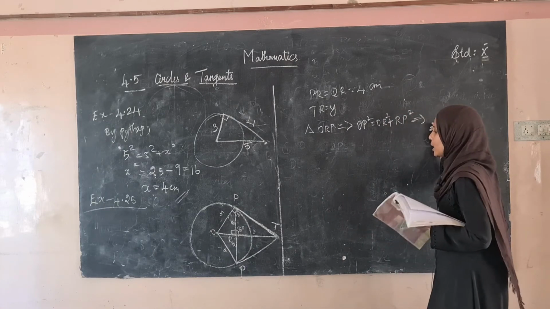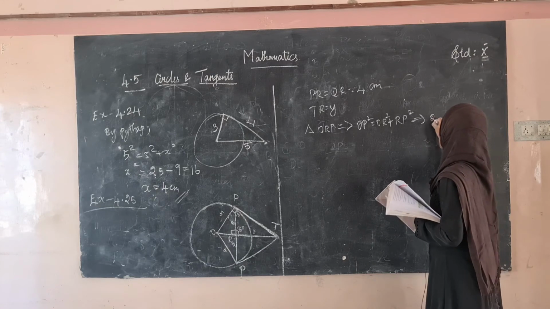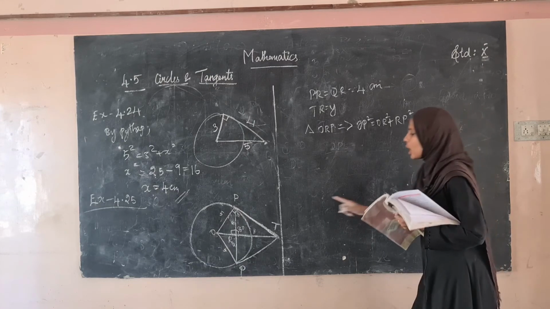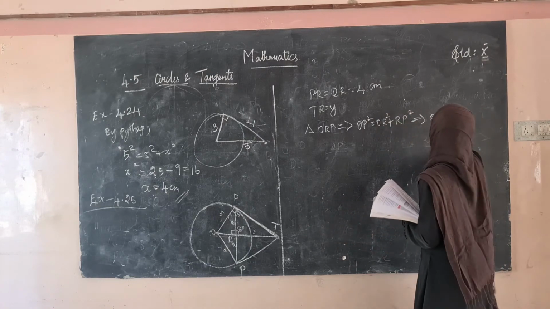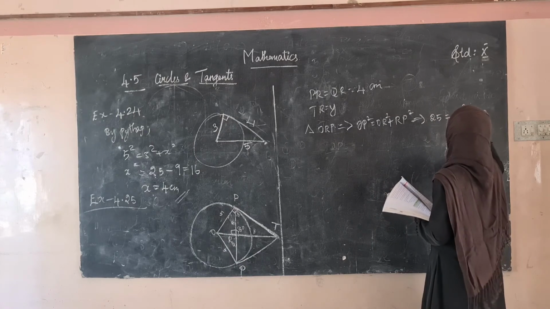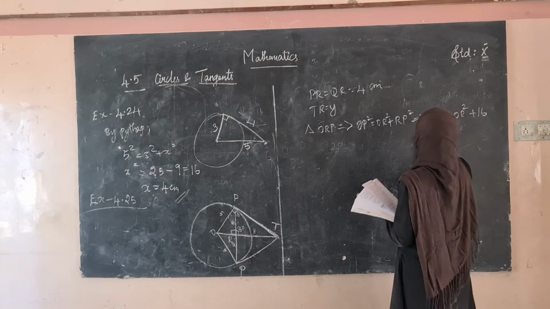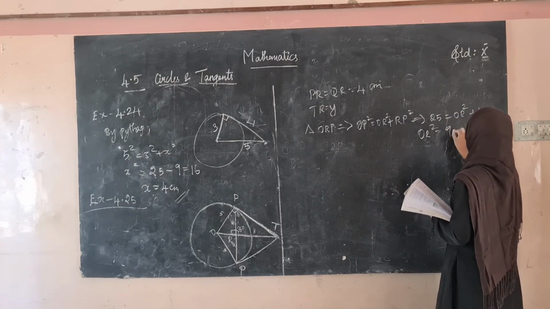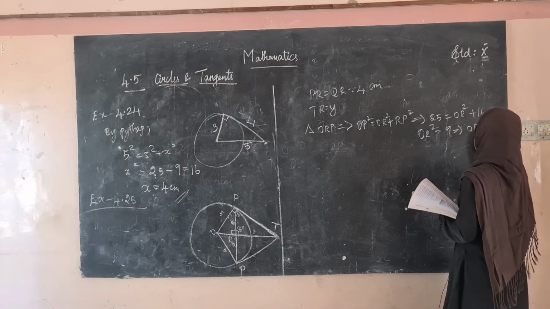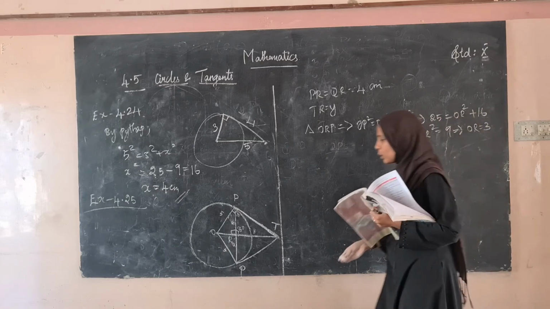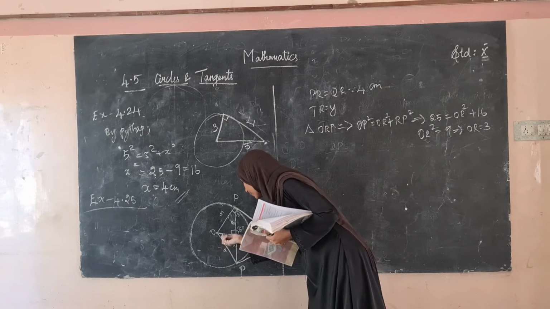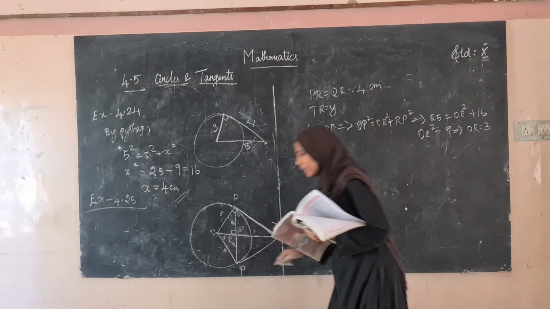OP square is 5 square, which is 25. We have to find OR square, plus RP square, which is 16. Therefore, OR square is equal to 9. From this we got OR is equal to 3. So from O to R, the length is 3.